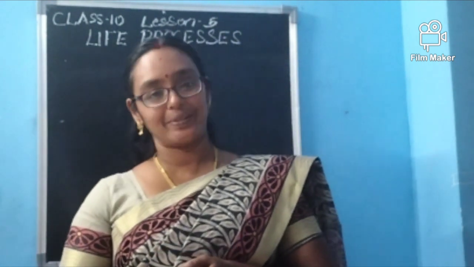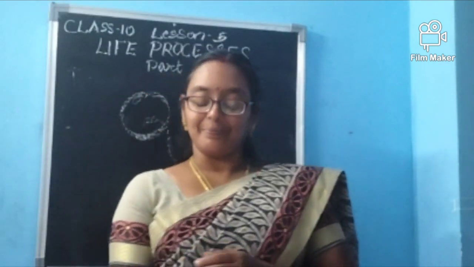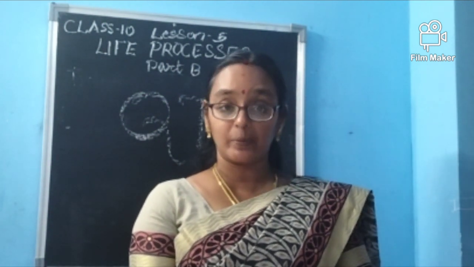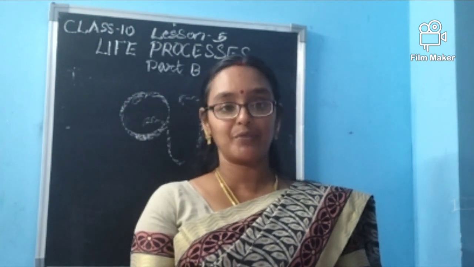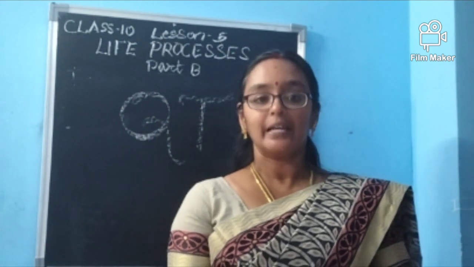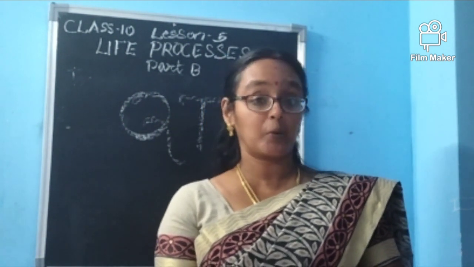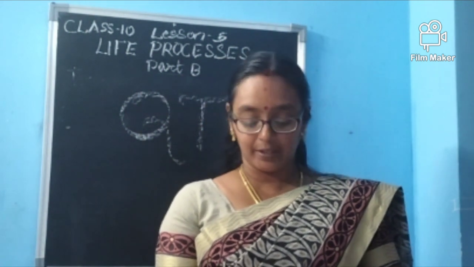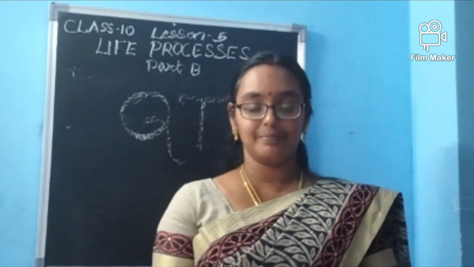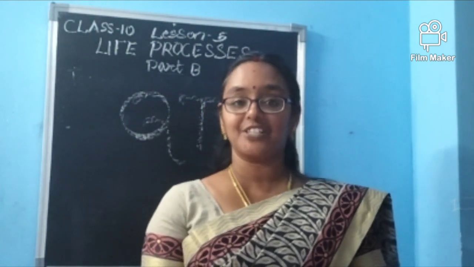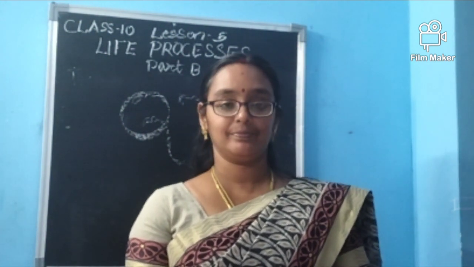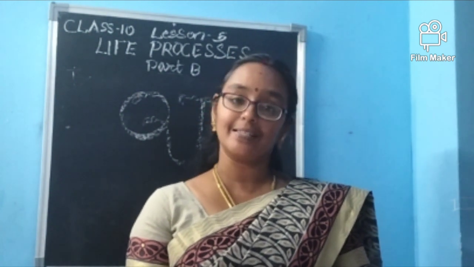Now we are moving to question time. First question: in the esophagus, the movement of food is by the process of dash. There is a name for it. What is the name of it? Second one: internal respiration occurs in dash. Think and answer. The third one: another name of WBC is dash.